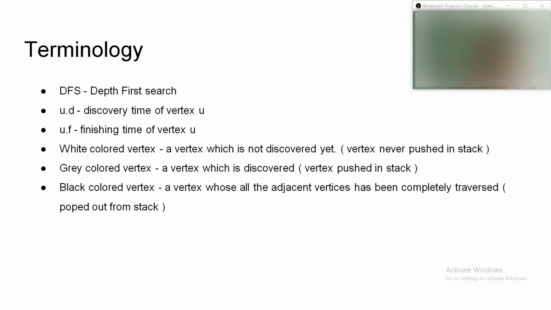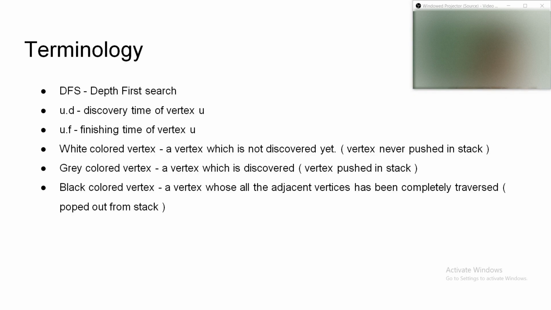While traversing the graph, we make two timestamps. First is u.d, which is the discovery time of u, and u.f, which is the finishing time of the vertex u. Discovery time is the time when we first visit the vertex u, and finishing time is when we leave the vertex u, which means we have visited all the adjacent vertices of u, and now we are popping it from the stack.